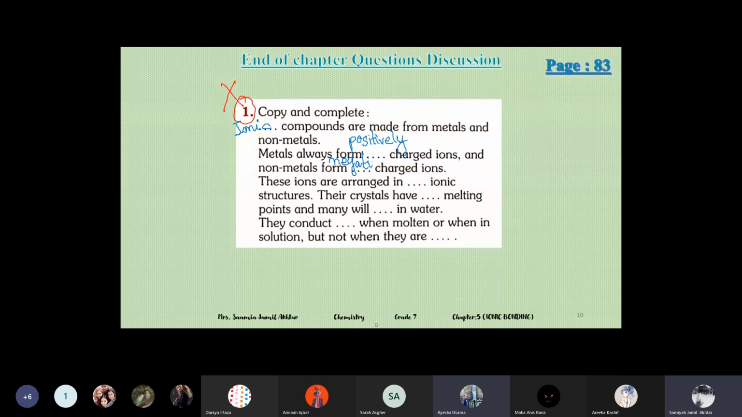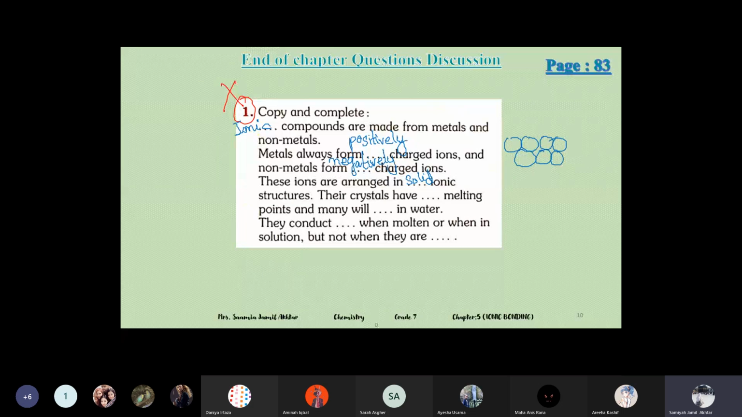Negatively charged ions. These ions are arranged in dash ionic structures. Giant ionic structures? Solid. These ions are arranged in solid ionic structures. This one? Yeah, the ions are arranged in solid ionic structures. It means the ions are arranged in solid structures. A solid structure is like this, regularly arranged. So the ions are arranged like this in solid form.